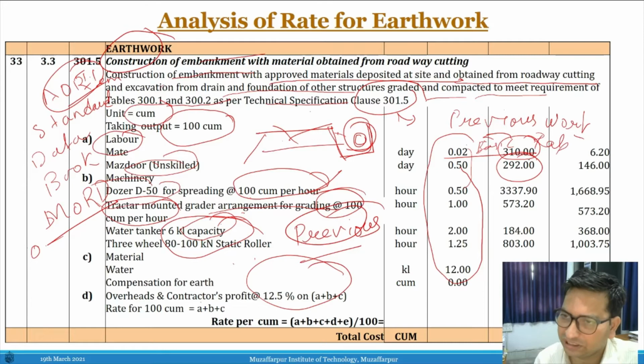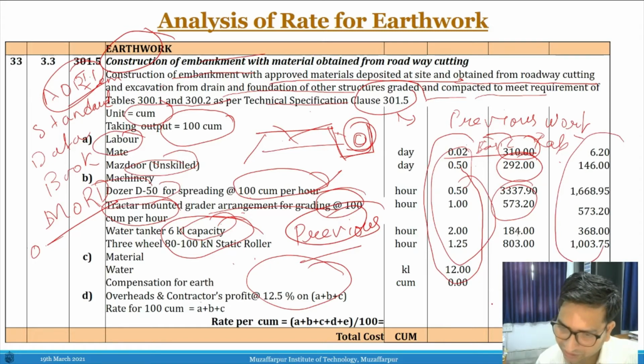These basic rates are taken from the standard data book we have, and these are the quantities we have, and multiplying and summing all, the rate for 100 cubic meter of material is coming to 47.77, and then dividing the 100 cubic meter, for 1 cubic meter the rate is 47.77.